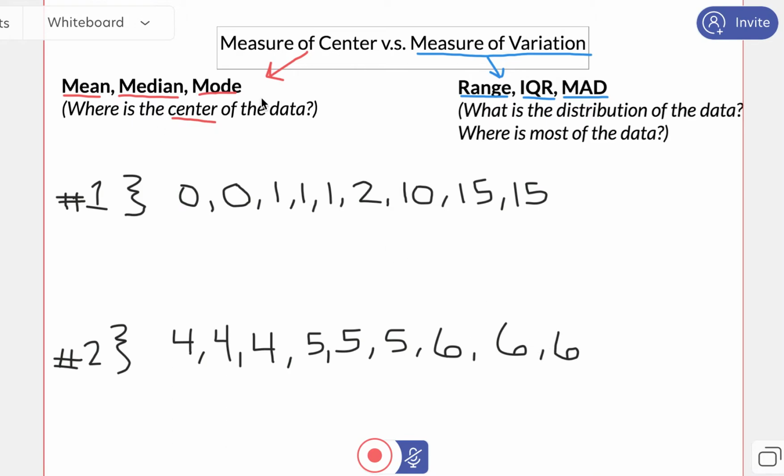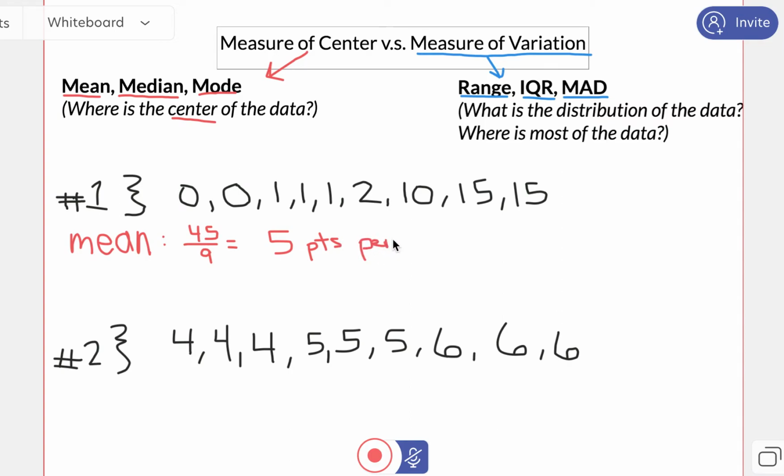So if I were to say, let's just find the average. I'll make my decision on which player has the highest average points per game. So to find the average, or mean as we call it, I can add up all the points. So to find the mean, I add up 0 plus 0 plus 1 plus 1 plus 1 plus 2 plus 10 plus 15 plus 15, that equals 45, and then I divide that by 9 games. So 45 points in 9 games gives me an average of 5 points per game.